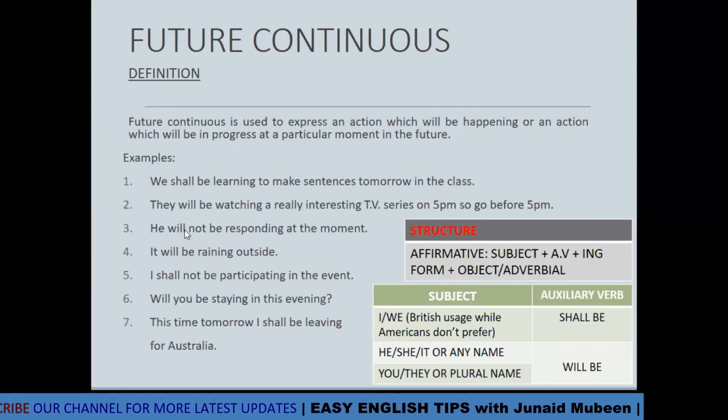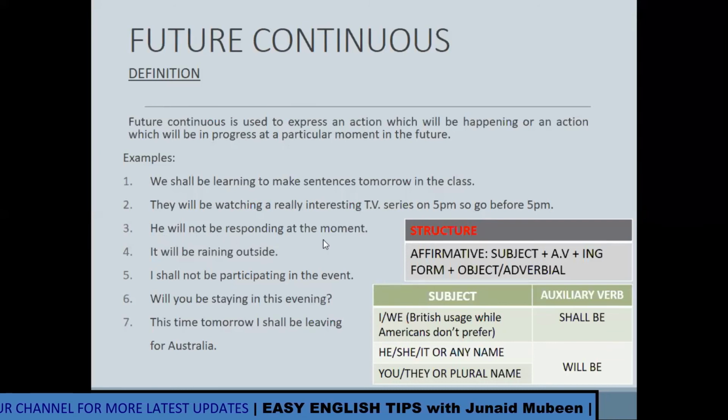You cannot say, he will be not. You have to use not in between will and be. He will not be responding at the moment. Responding is the ing form, or you can say the fourth form of verb and the present participle form of verb. Look at the fourth sentence.